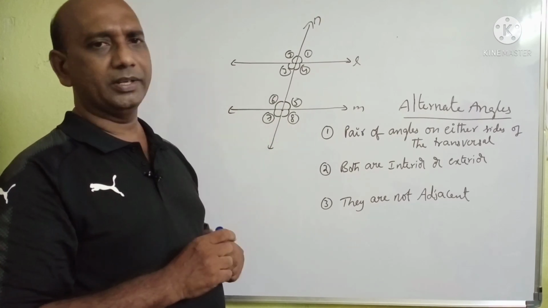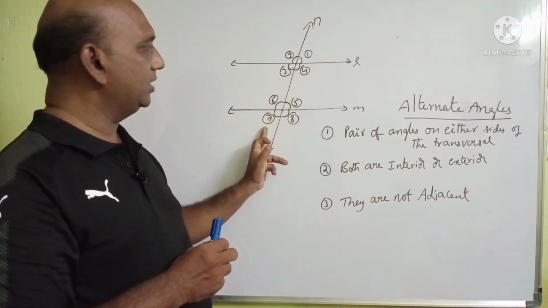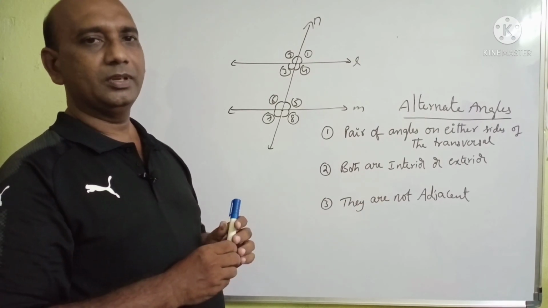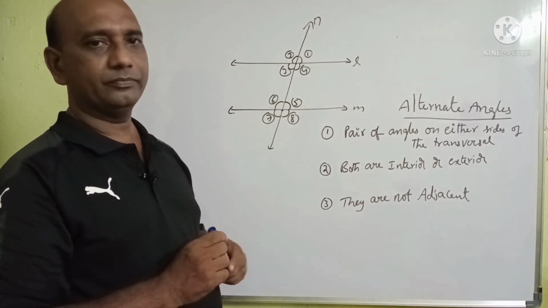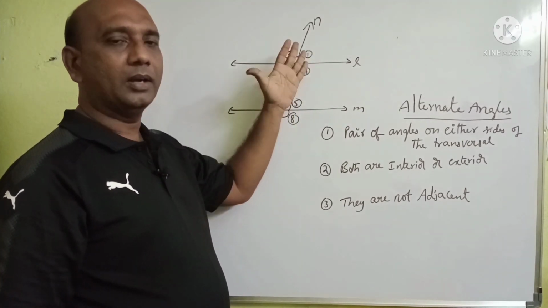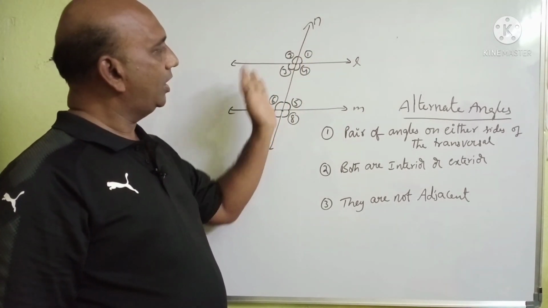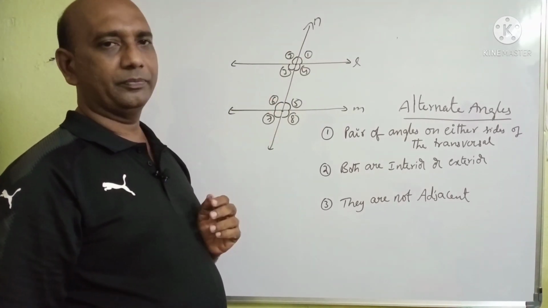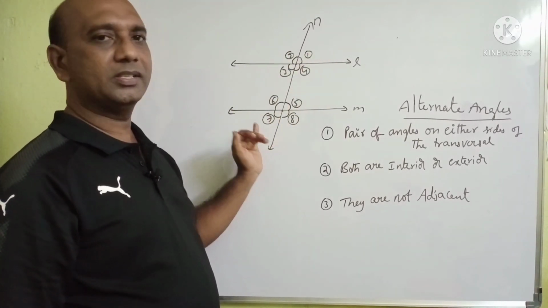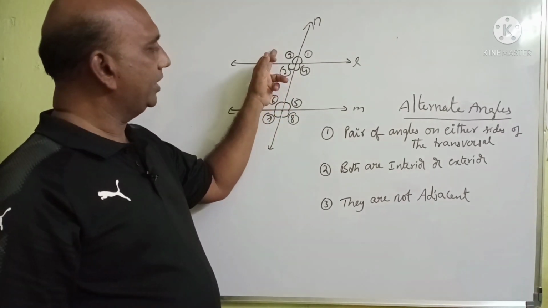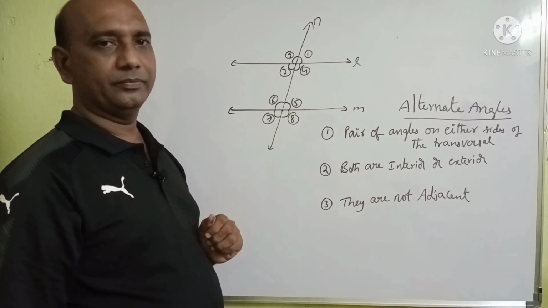What about the exterior angles? Angle 1 and angle 7 also satisfy all these 3 points, but they are on the exterior. So 1 and 7 are alternate angles in the exterior of the two lines L and M. That's why 1 and 7 are called exterior alternate angles. Another pair of exterior alternate angles are 2 and 8.